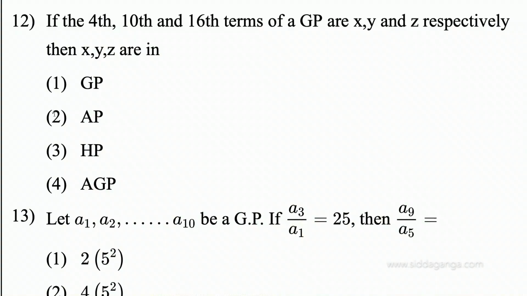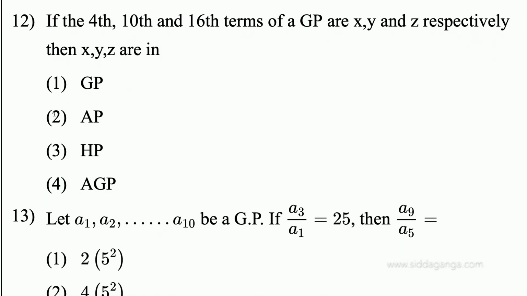Okay, question number 12. Again same as before, the 4th, 10th, 16th terms of a GP are given as X, Y, Z. Then X, Y, Z are in what? GP, AP, HP. HP means harmonic progression. It is not in the JE concept, I mean, it is removed from the JE. And AGP means arithmetico-geometric progression. Okay, let me check what is the correct one among the four options.